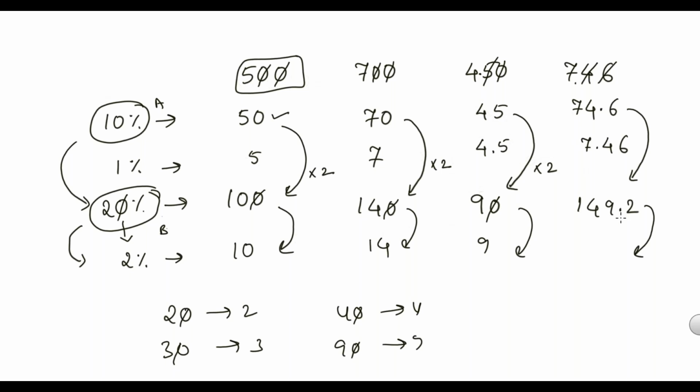We cannot cancel this 2 here. If I cancel the last digit 9 before the decimal, my number will become 14.